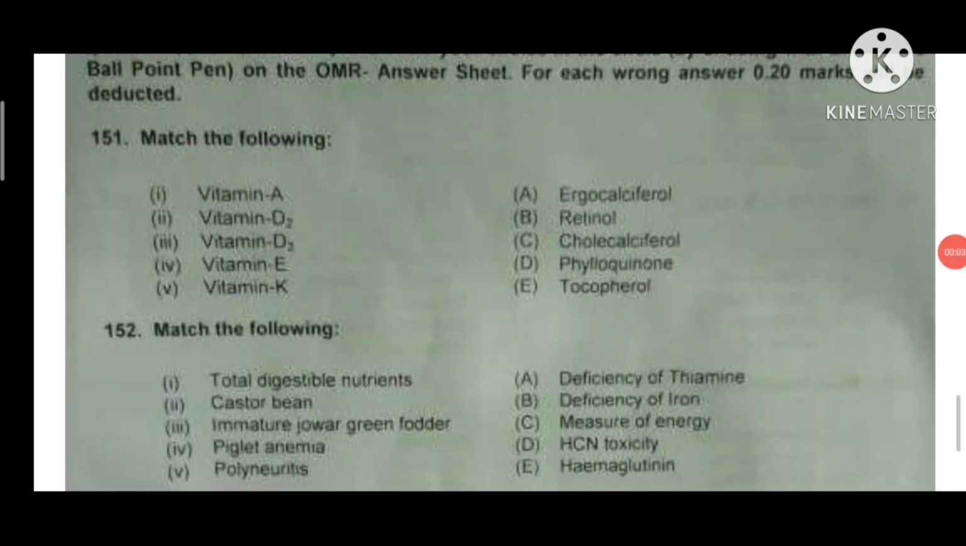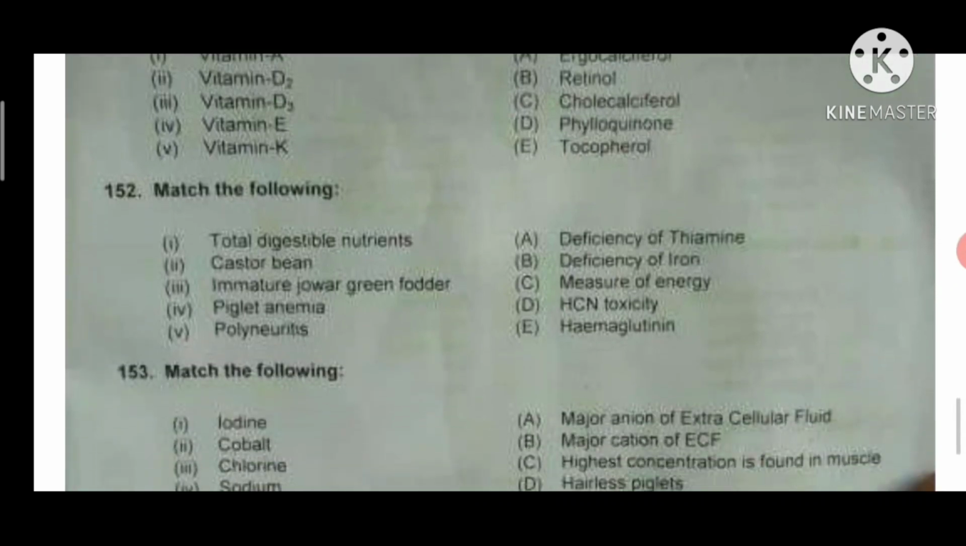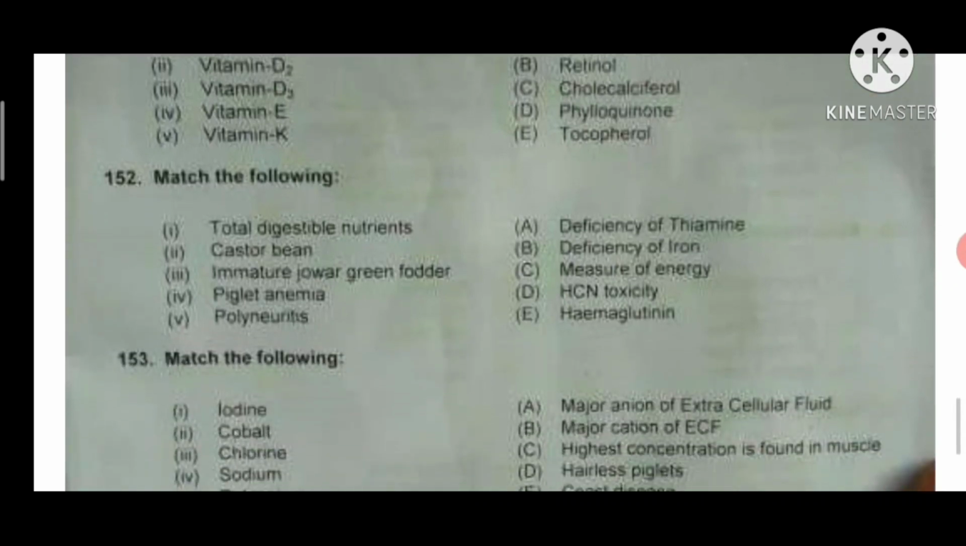The next question is matching type, that is vitamin and their scientific name. Vitamin A, retinol; vitamin D2, ergocalciferol; vitamin D3, cholecalciferol; vitamin E, tocopherol; vitamin K, phylloquinone. The next question is: TDN measures energy. TDN is total digestible nutrients. Castor bean, hemagglutinin; immature choir, HCN toxicity; piglet anemia, deficiency of iron; polyneuritis, deficiency of thiamine, that is vitamin B1.